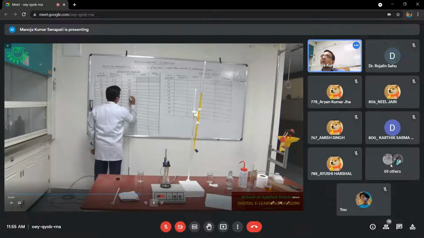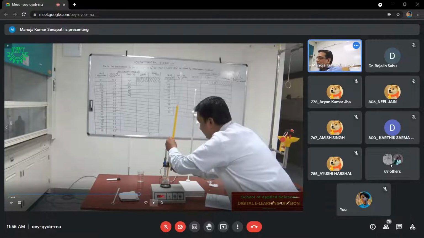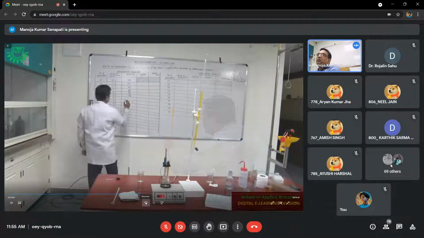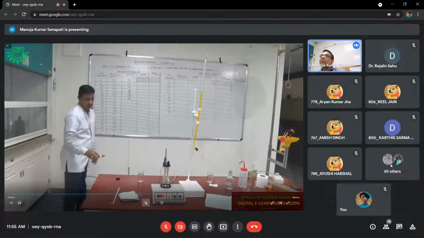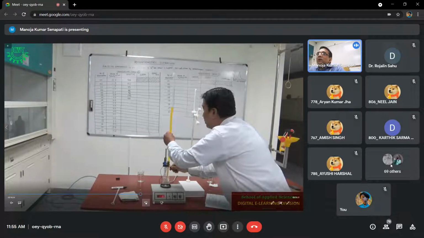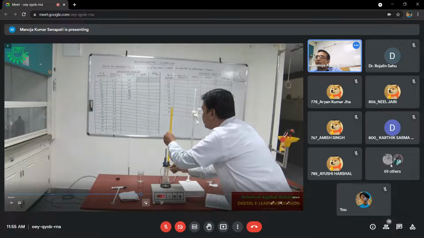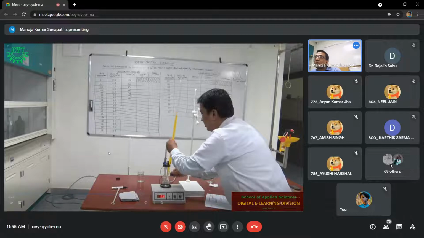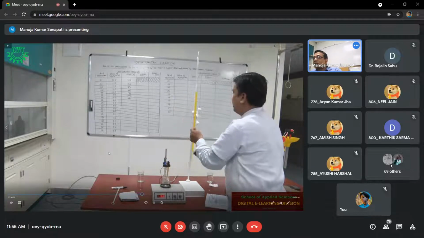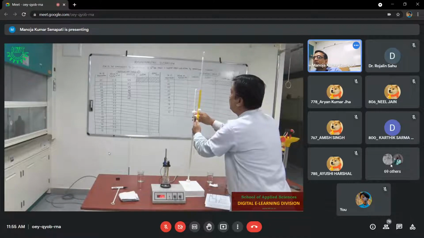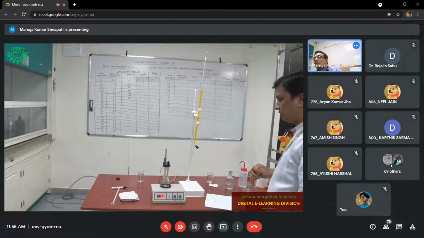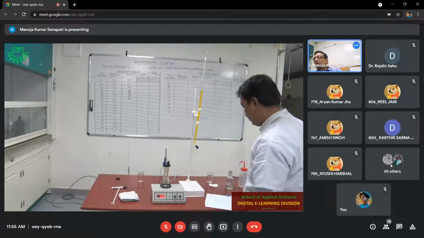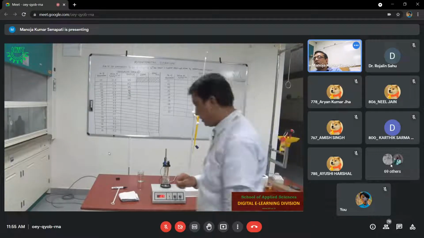Then at 3 ml we are getting 106. And you will find in a minute the value will be stabilized. At 3.5 it is 116. At 4 ml it is 127.